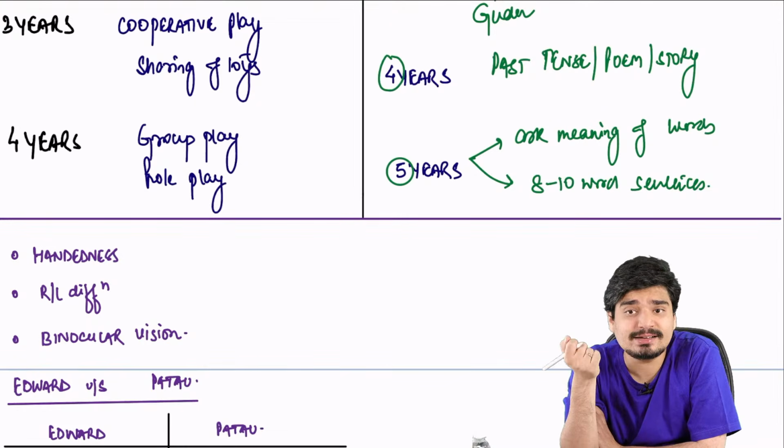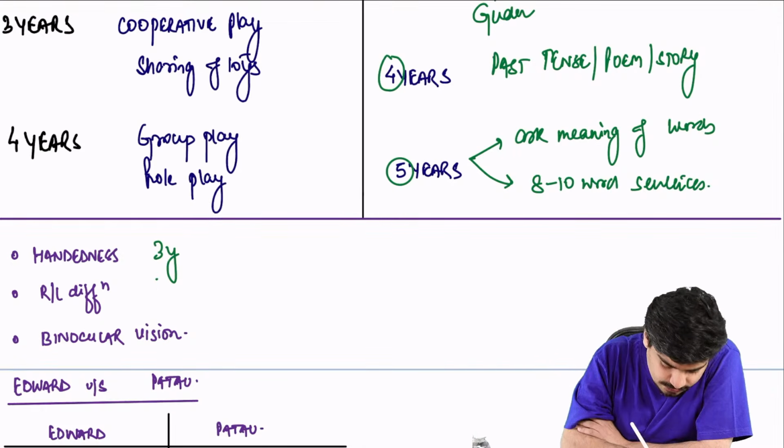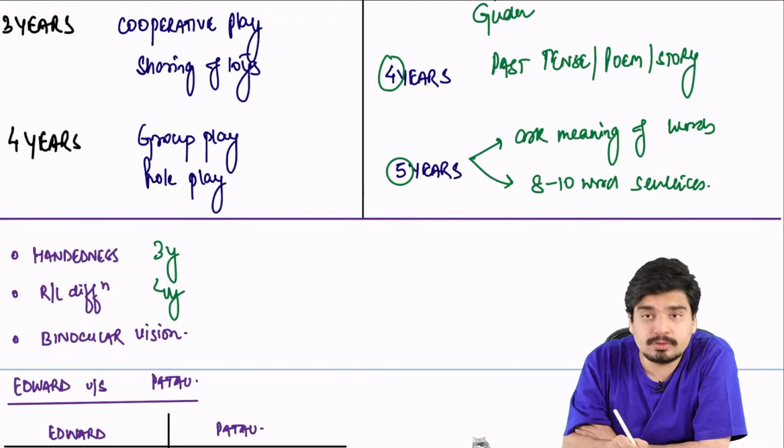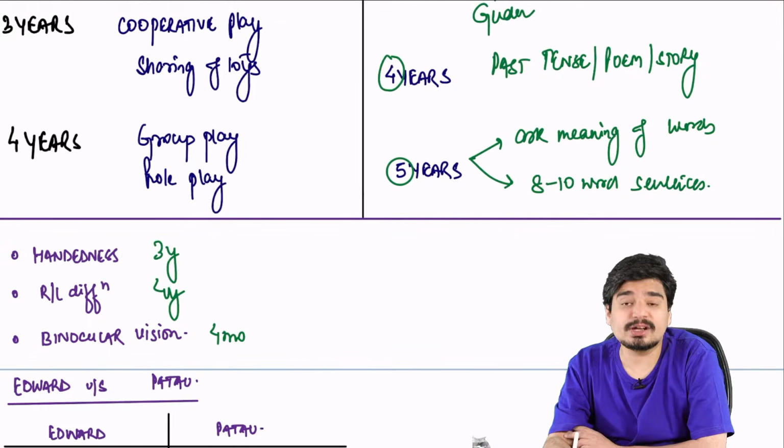When does handedness get established? The answer is 3 years. Your handedness gets established at 3 years. Right-left differentiation comes at 4 years. And binocular vision comes at 4 months.